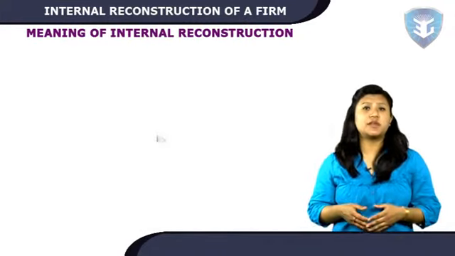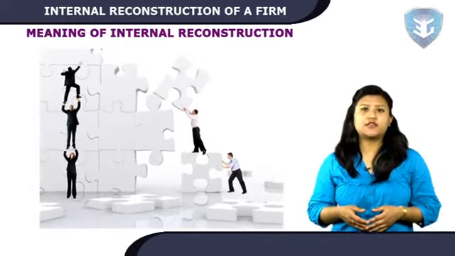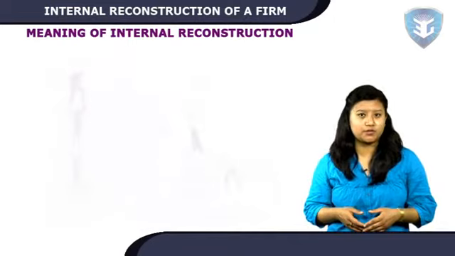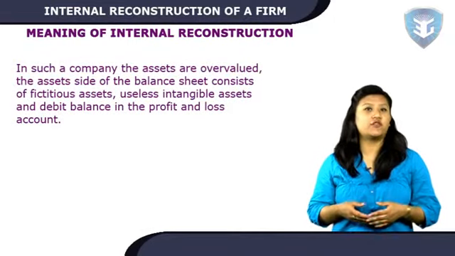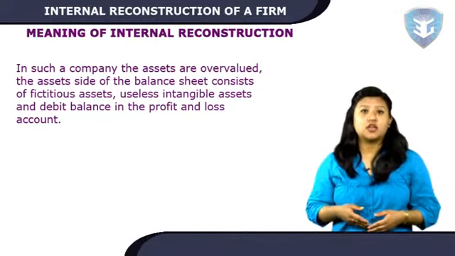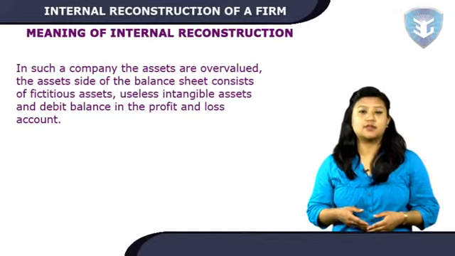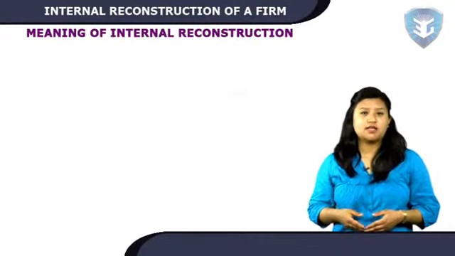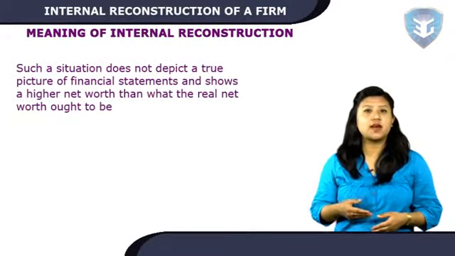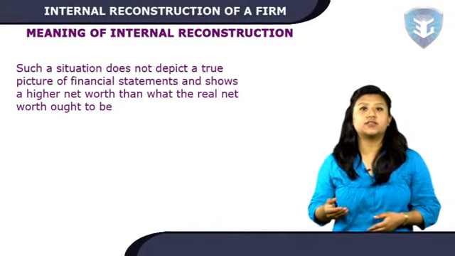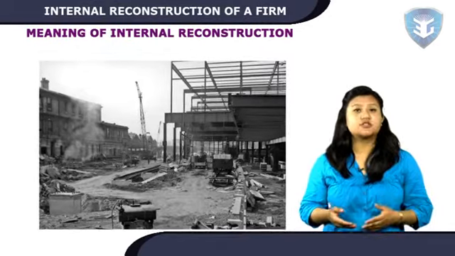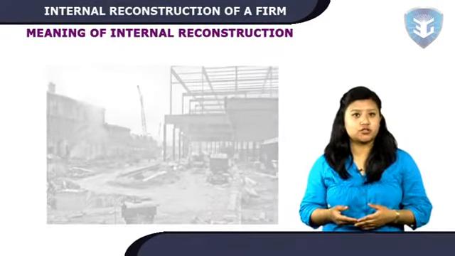When a company has been making losses for a number of years, the financial position does not present a true and fair view of the state of the affairs of the company. In such a company, the assets are overvalued. The assets side of the balance sheet consists of fictitious assets, useless intangible assets and debit balance in the profit and loss account. Such a situation does not depict a true picture of financial statements and shows a higher net worth than what the real net worth ought to be. In short, the company is overcapitalized. Such a situation brings the need for reconstruction.